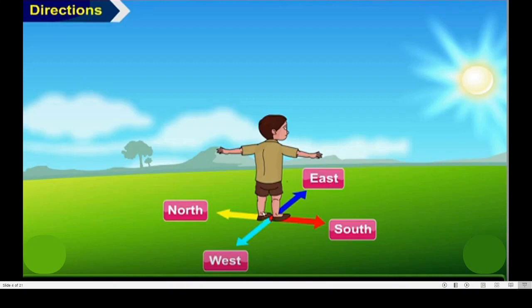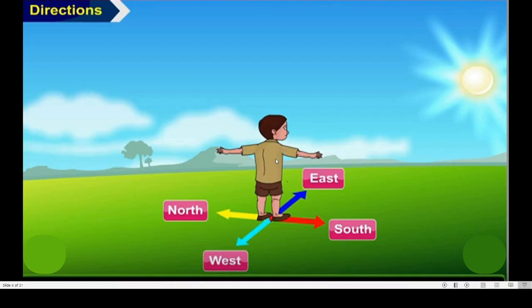See, here the boy is standing and this is east because he is facing the sun. Got this? And the opposite side of the east, that is the back side of this boy, isn't it? That is west. Okay, the sun rises in the east and the sun sets in the west. So east is opposite to west and west is opposite to east.